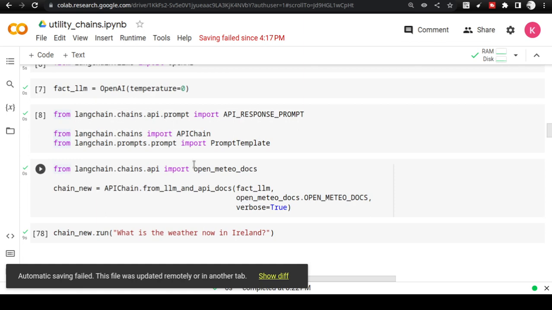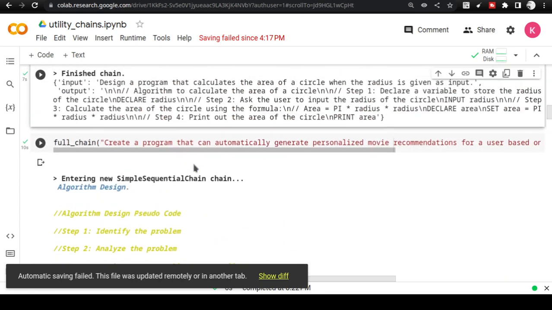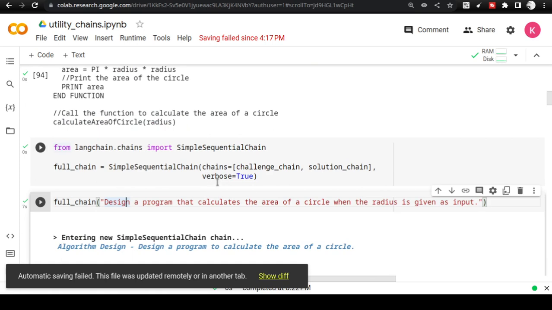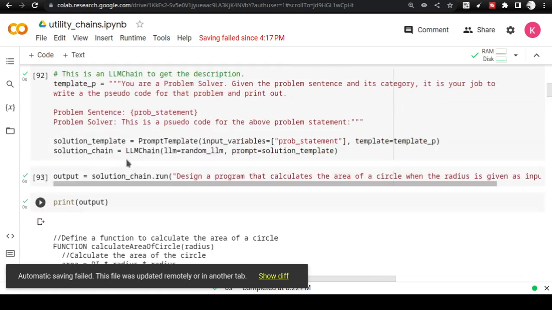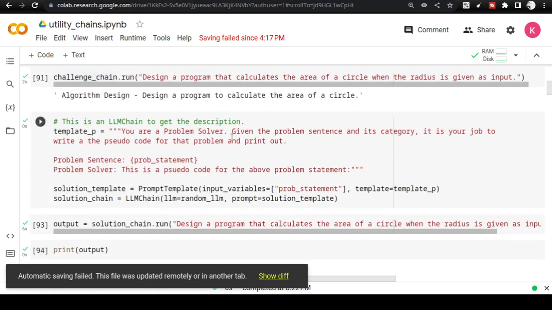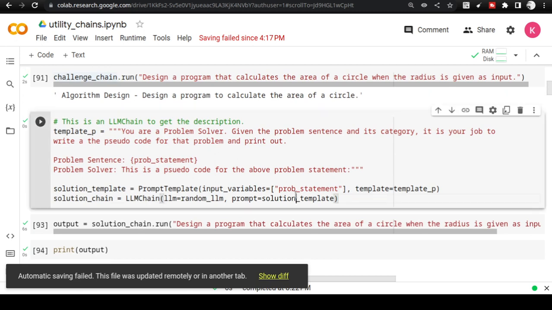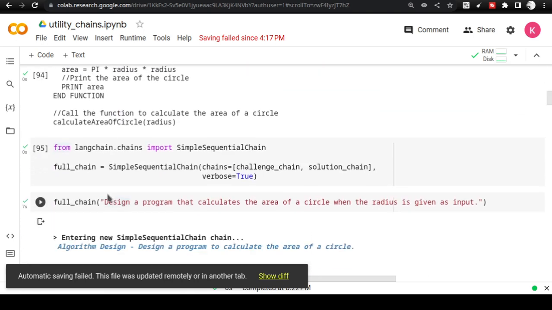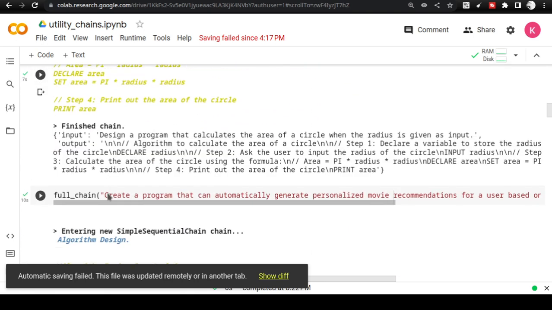This is just a simple chain. It is just taking a prompt template, giving it to the language model, and getting the output. And this language model is TextDaVinci. It's not ChatGPT. Again, I'm repeating, this is not ChatGPT. Chain is again a separate topic altogether. This is coming from TextDaVinci. So you see that from that language model itself, we are getting intelligent answers.